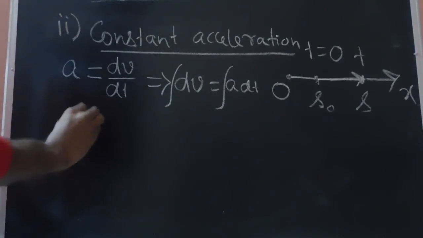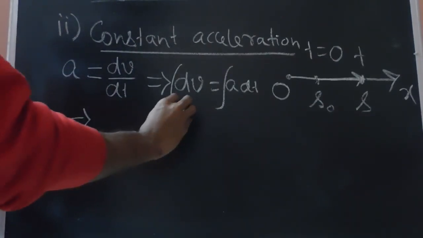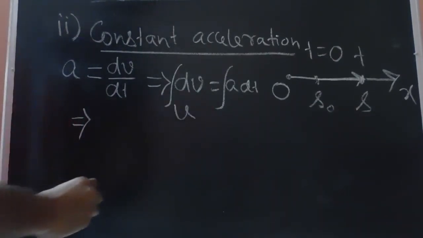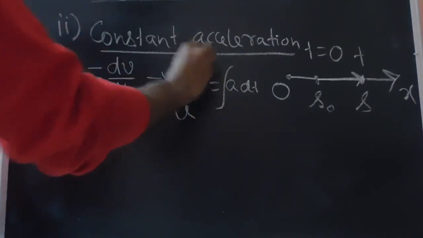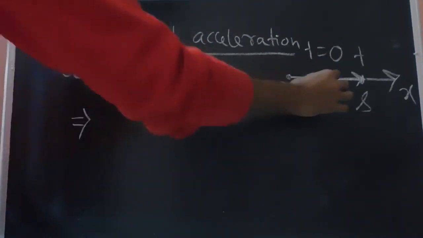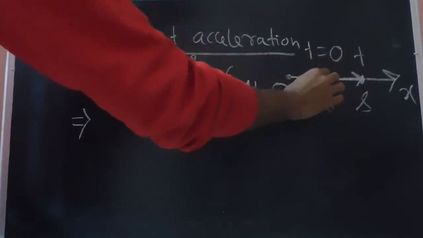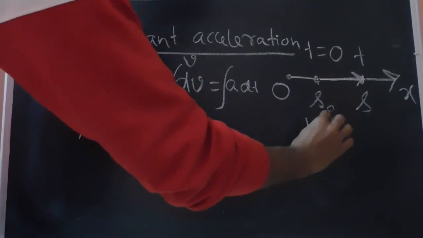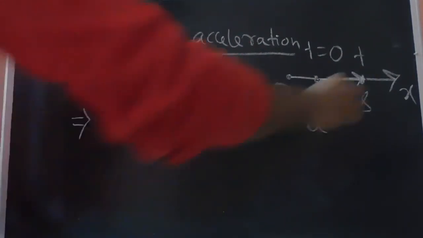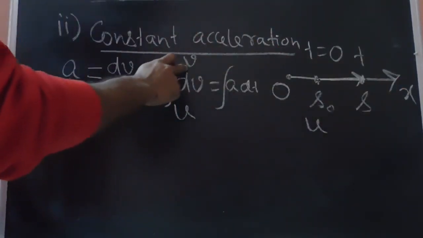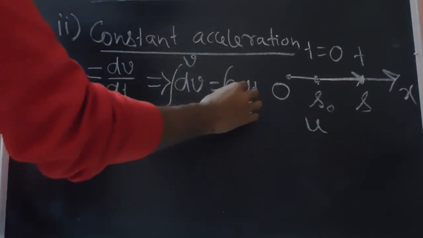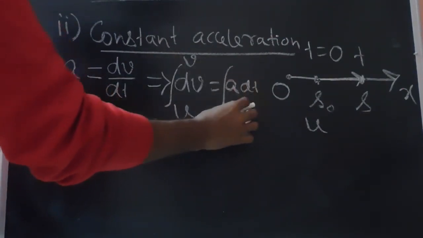Now we see that the particle initially starts from an initial velocity of u, and after time t it attains a velocity of v. Let's say the particle starts from the position S0 at time t equal to 0 with an initial velocity u, and after time t it attains a velocity v, in such a way that the acceleration remains constant.